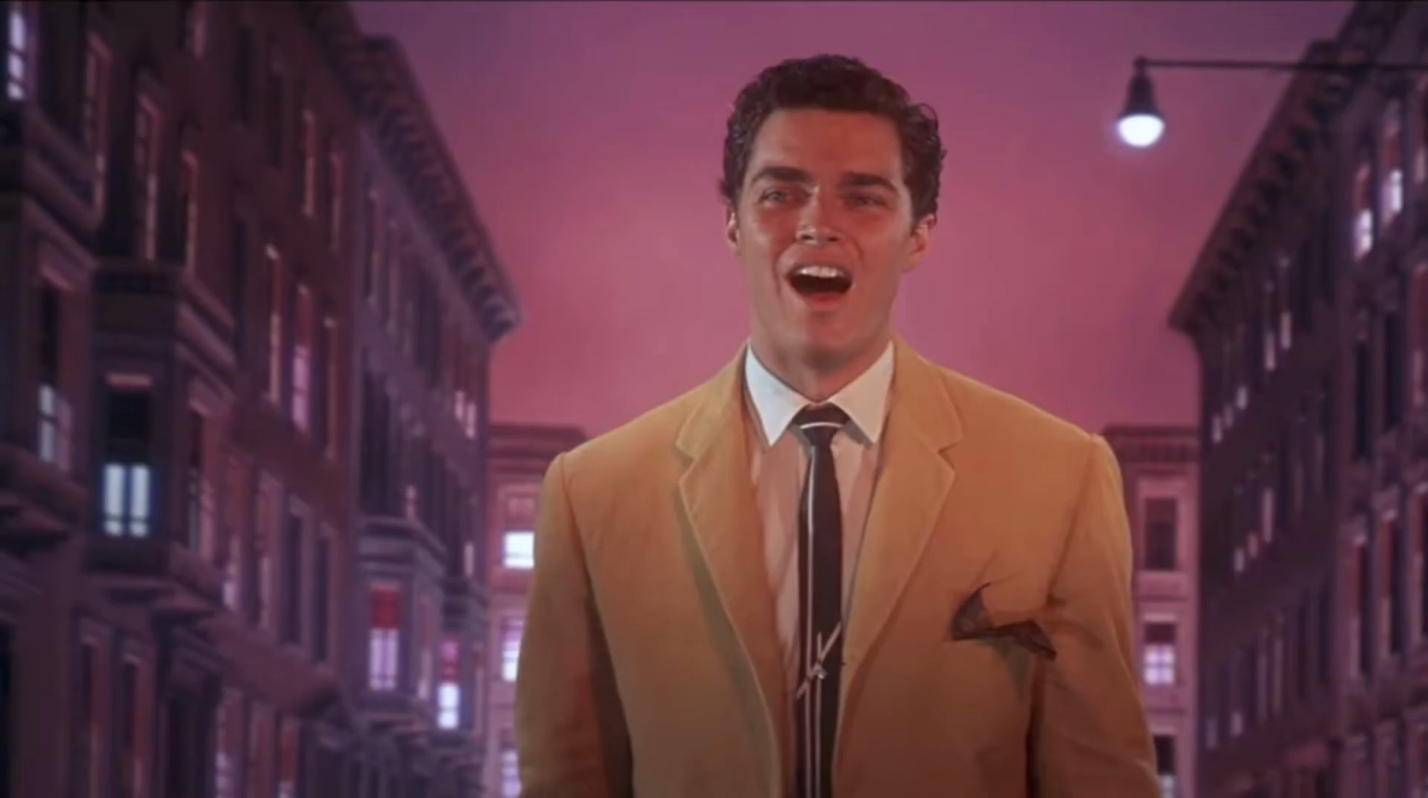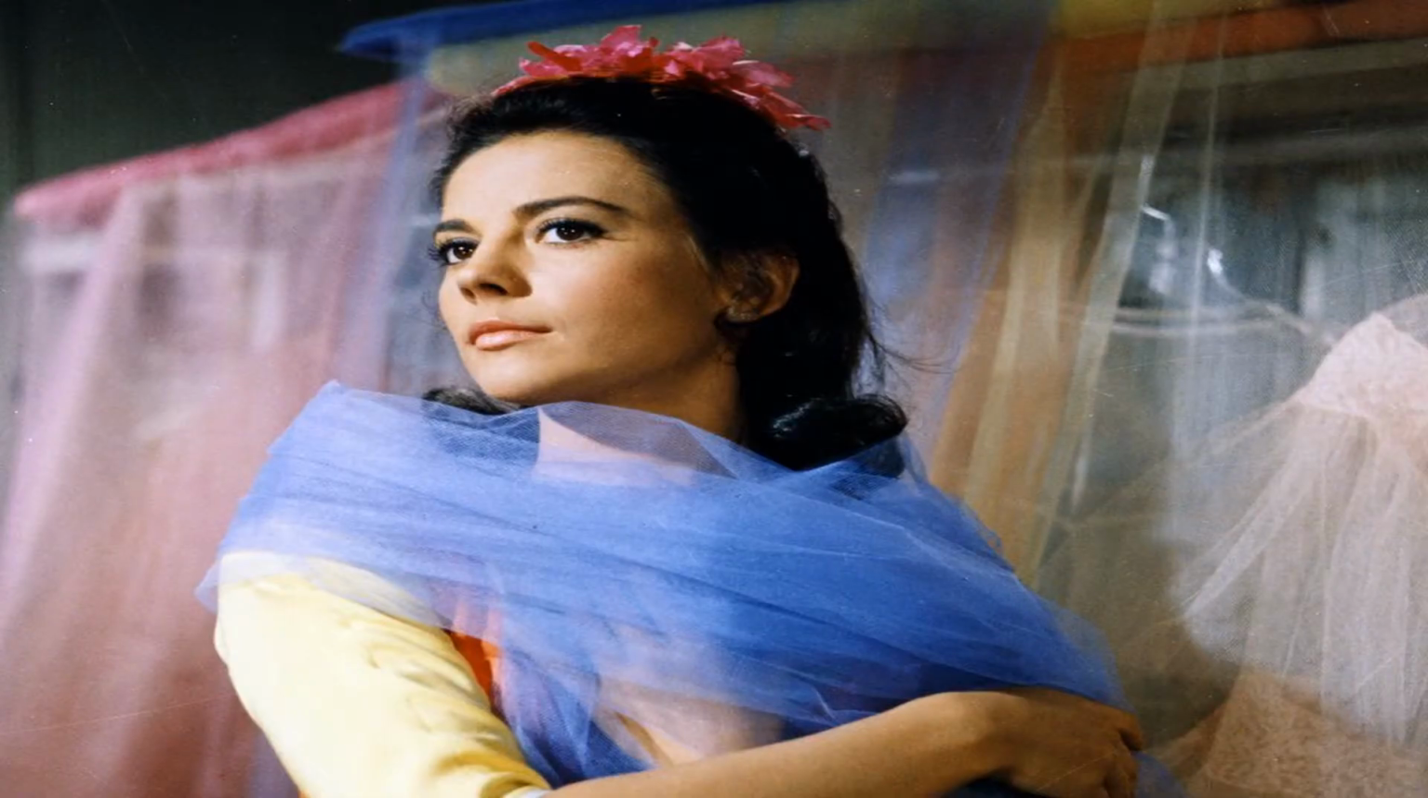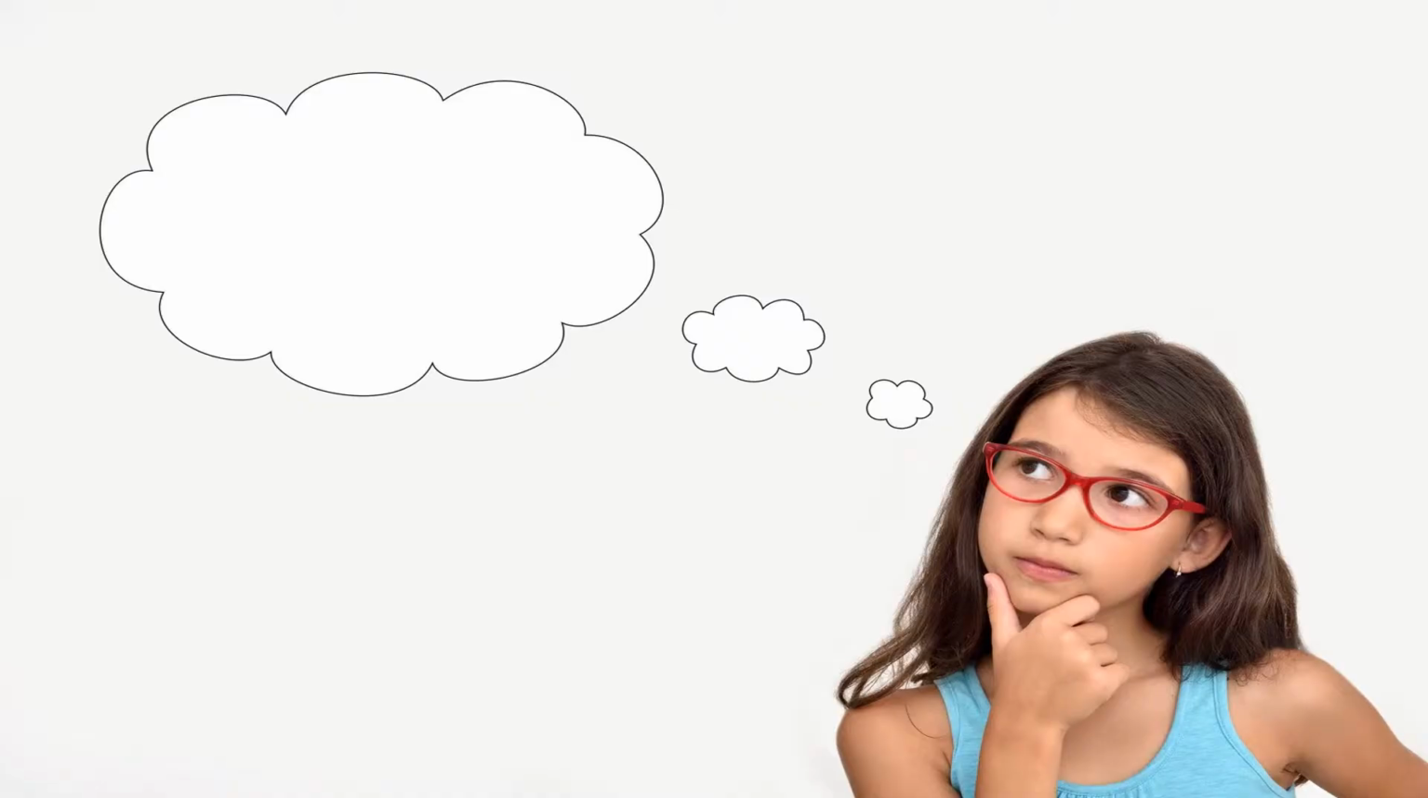Now, we must meet our main characters in this story. First, we have Tony. Tony is the main male character in this story, and he belongs to the Jets gang. Then we have Maria, who is the main female character, and she belongs to the Sharks gang. Now, you might be thinking that both stories are very similar, and if so, it is because Lawrence was inspired by Romeo and Juliet to write West Side Story.